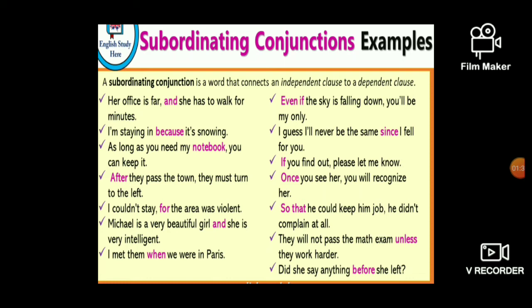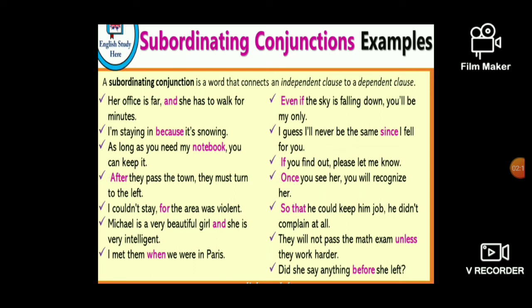Now in the second sentence, I am staying in because it's snowing. Likewise, the third sentence, as long as you need my notebook, you can keep it with you. After they pass the town, they must turn to the left. I couldn't stay, for the area was violent. Michael is a very beautiful girl and she is very intelligent. I met them when we were in Paris. Even if the sky is falling down, you will be my only friend. I guess I will never be the same since I fell for you. If you find out, please tell me.